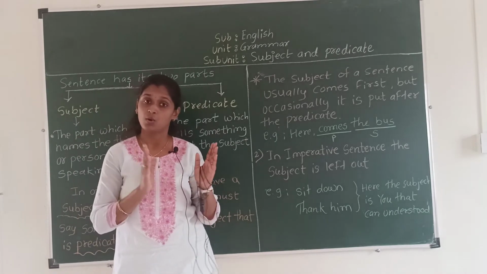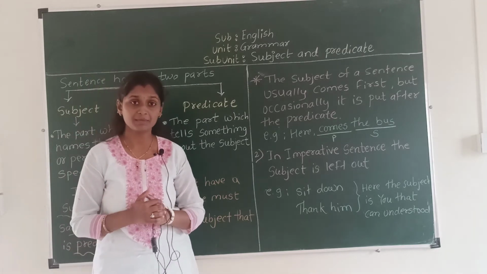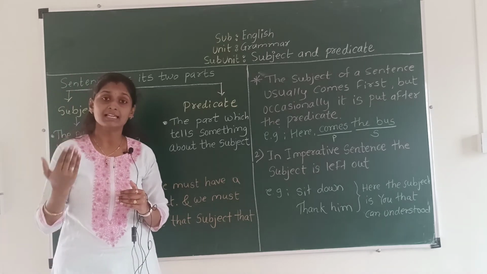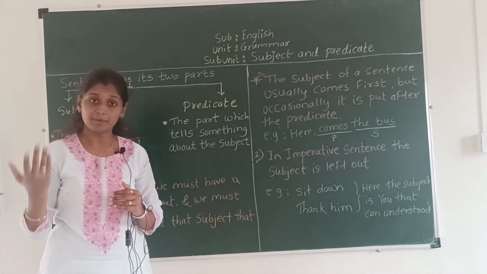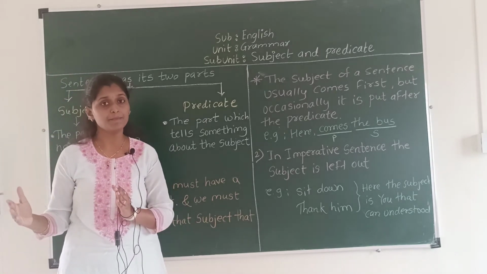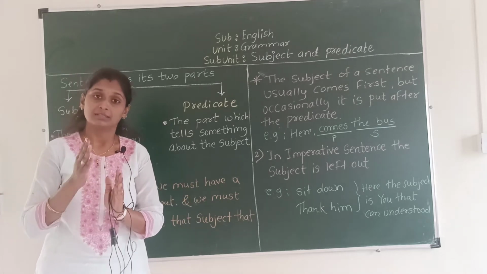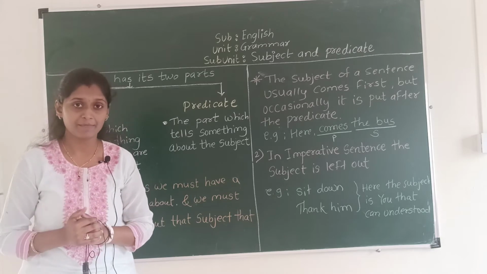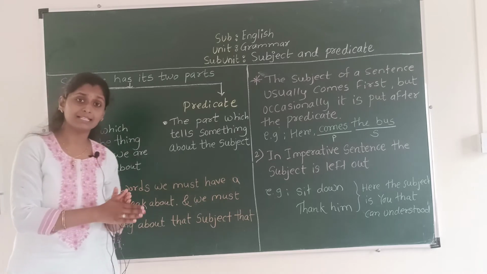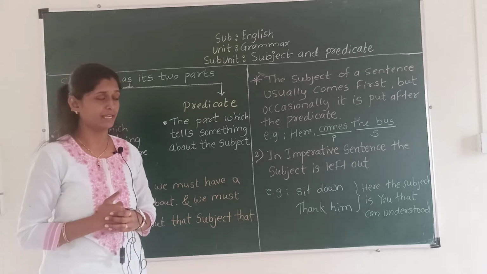First part is subject and other part is predicate. So what is meant by subject? The subject is the part in which we say some person's name or thing. Okay, that is a subject. And the remaining part is called a predicate. So what is meant by predicate? When we say something about that subject, that part is a predicate.